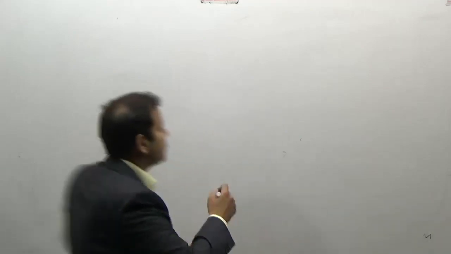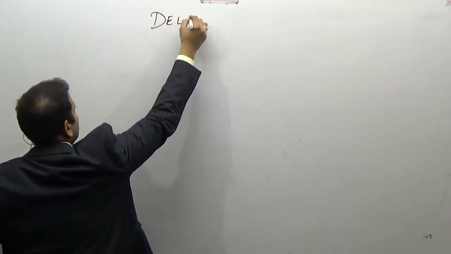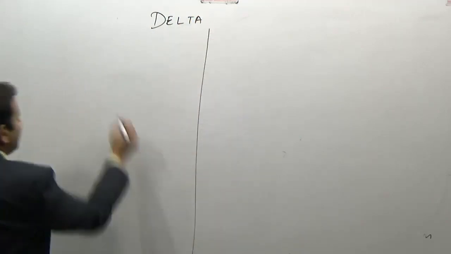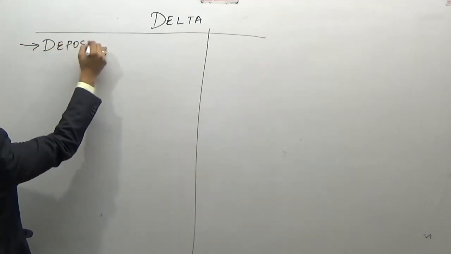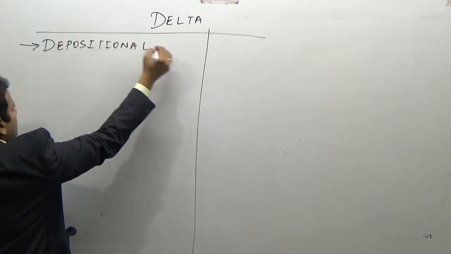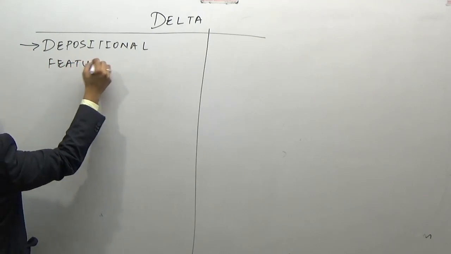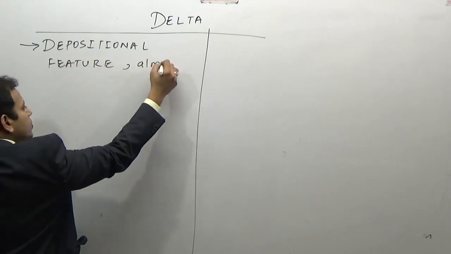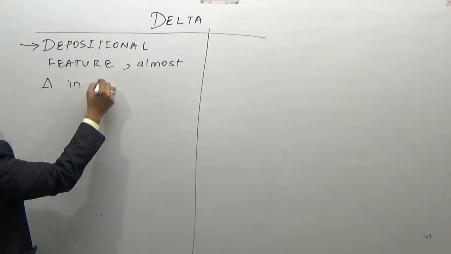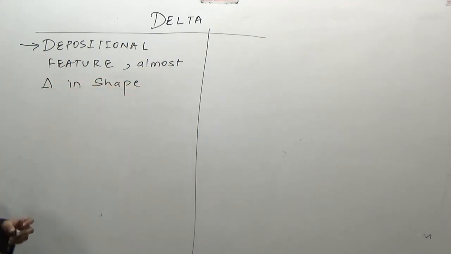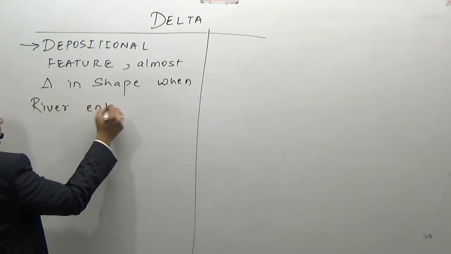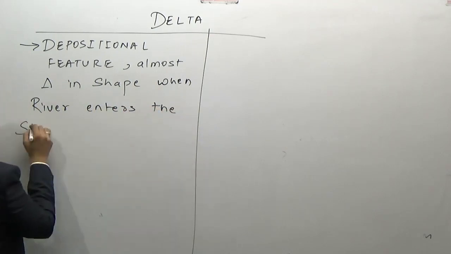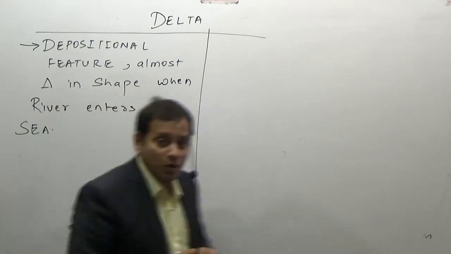Delta is a depositional feature, almost triangular in shape, when the river enters the sea.